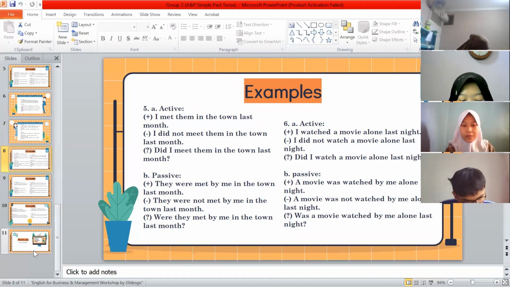Another example, active: I watched the movie alone last night. And the negative sentence, I did not watch the movie alone last night. And the interrogative, did I watch a movie alone last night? And the passive voice, the sentence is, a movie was watched by me alone last night.